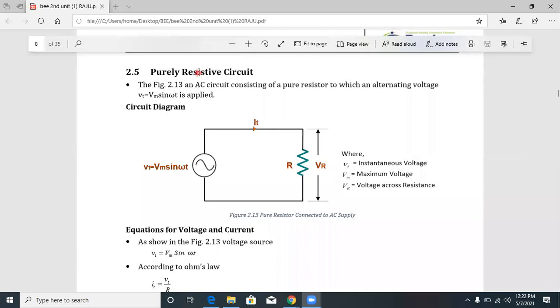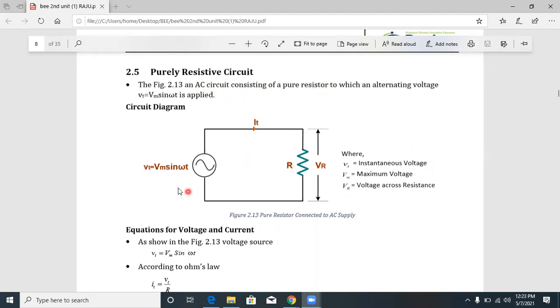So, a purely resistive circuit. That means there is no inductance and there is no capacitance. Inductance is measured in Henry, and here there is none. So the circuit has only a resistor. An AC circuit consisting of a pure resistor is called a purely resistive AC circuit.